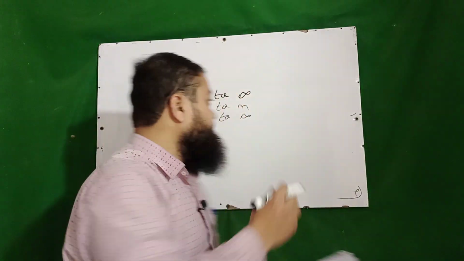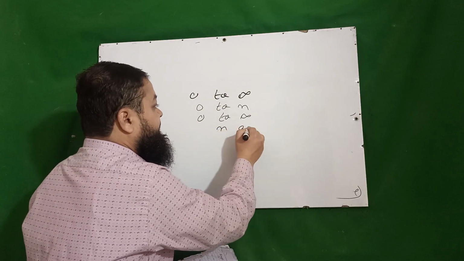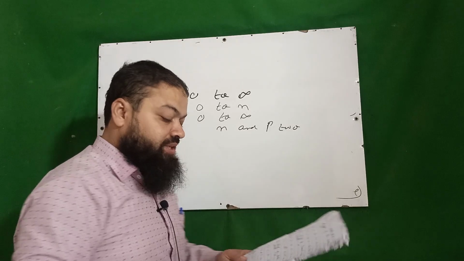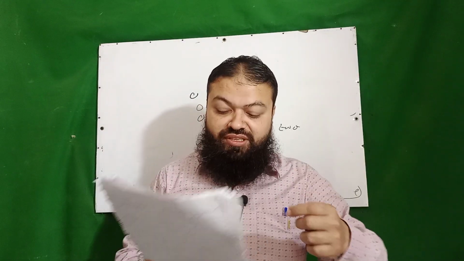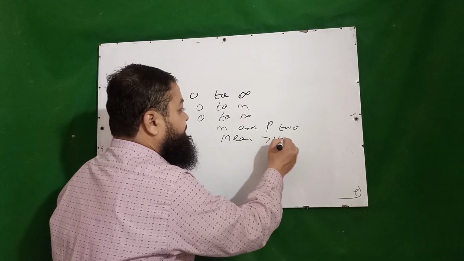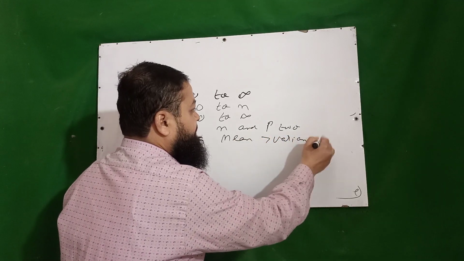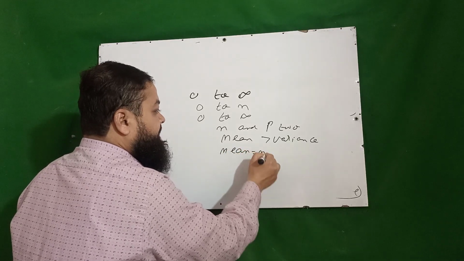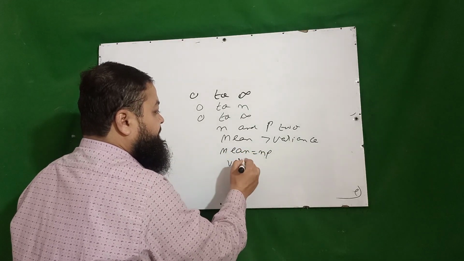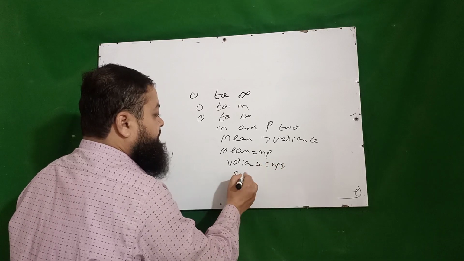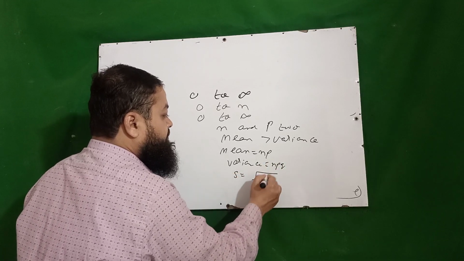In binomial distribution, we have how many parameters? Two parameters, n and p. There are two parameters of the binomial distribution. In binomial distribution, mean is greater than its variance. In binomial distribution, mean is equal to np, variance is equal to npq, and standard deviation is equal to under root npq.